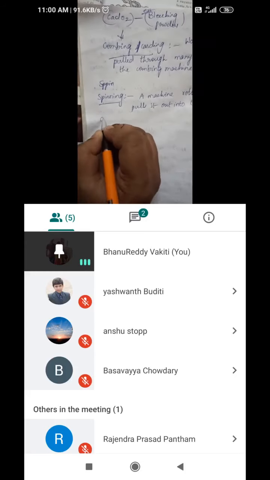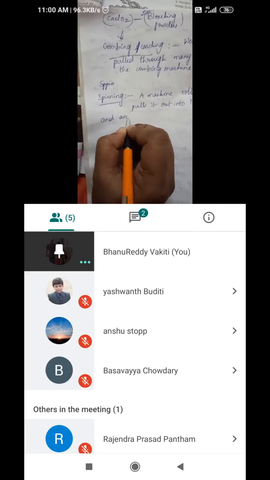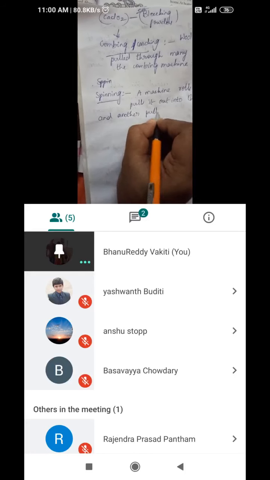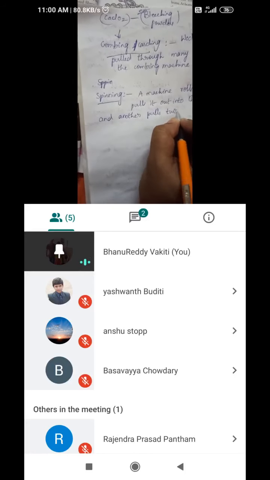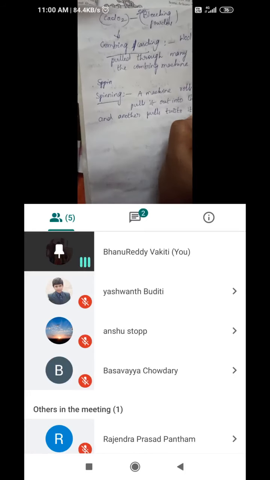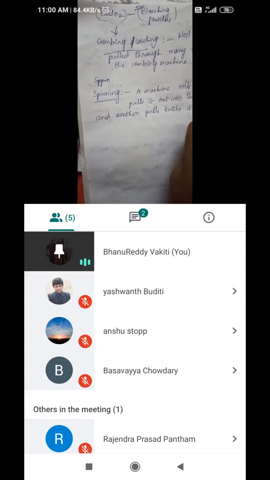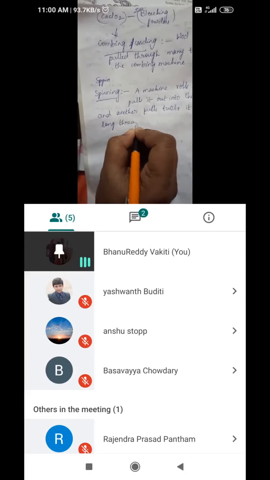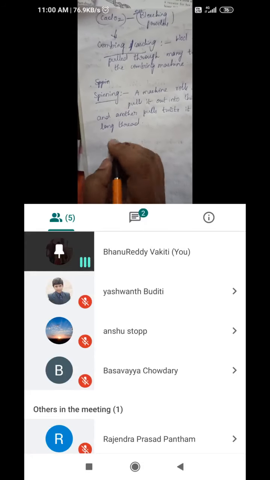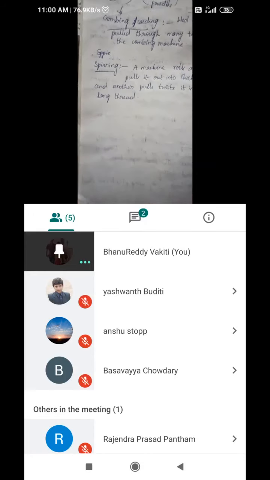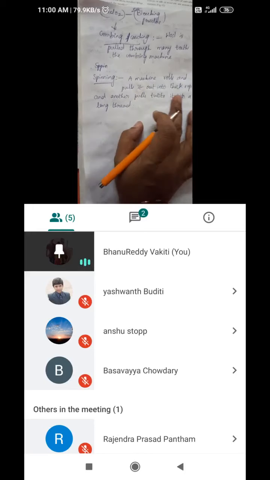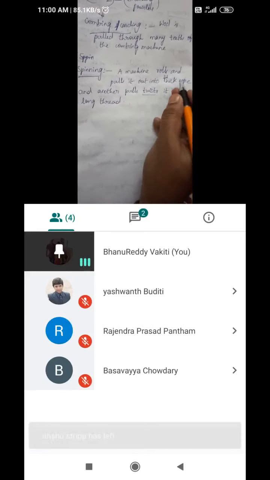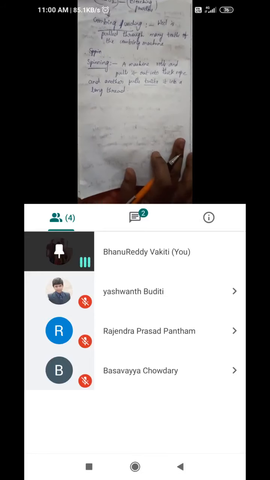And another machine pulls and twists. Twist means what? It makes it into a long thread. So this is called spinning. A machine rolls and pulls it out into a thick rope, children. Then twist means joining that rope into a long thread.